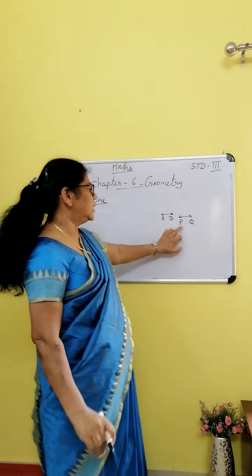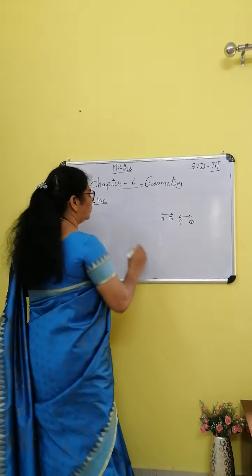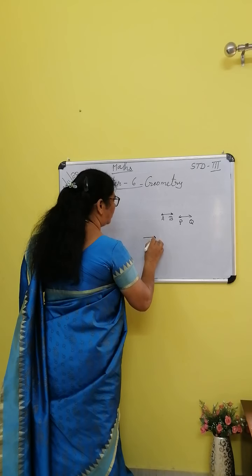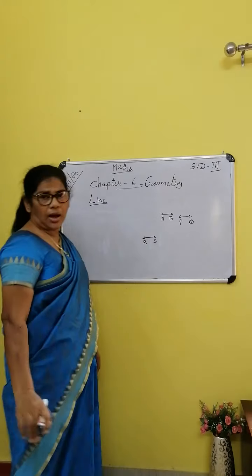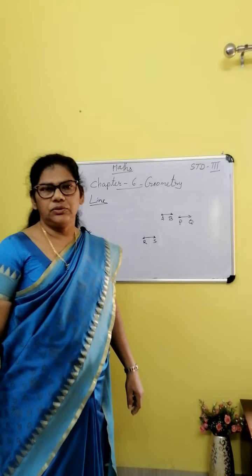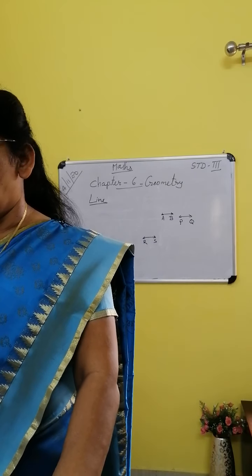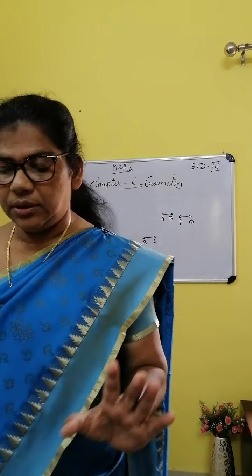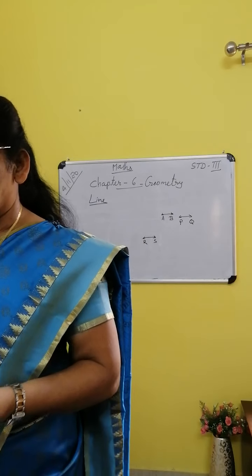We can read it as line PQ. Line AB. Line RS. Understood what is line? Line has no definite length.